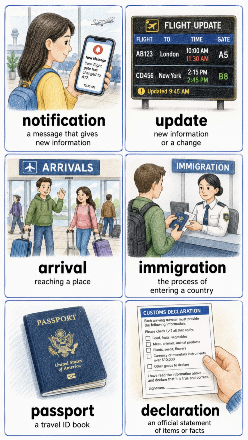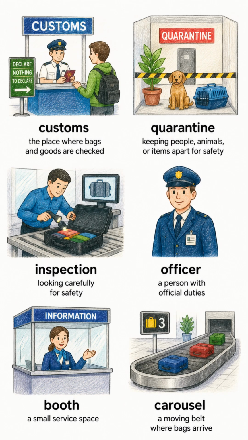Arrival, reaching a place. Immigration, the process of entering a country. Passport, a travel ID book. Declaration, an official statement of items or facts. Customs, the place where bags and goods are checked. Quarantine, keeping people, animals, or items apart for safety.